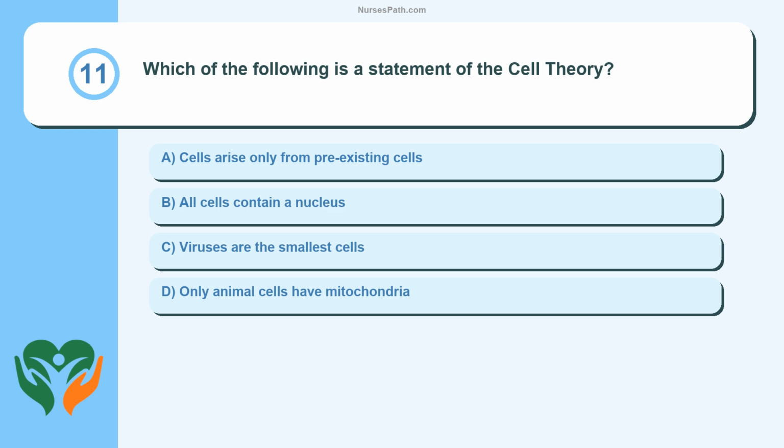Question 11. Which of the following is a statement of the cell theory? Cells arise only from pre-existing cells. All cells contain a nucleus. Viruses are the smallest cells. Only animal cells have mitochondria.